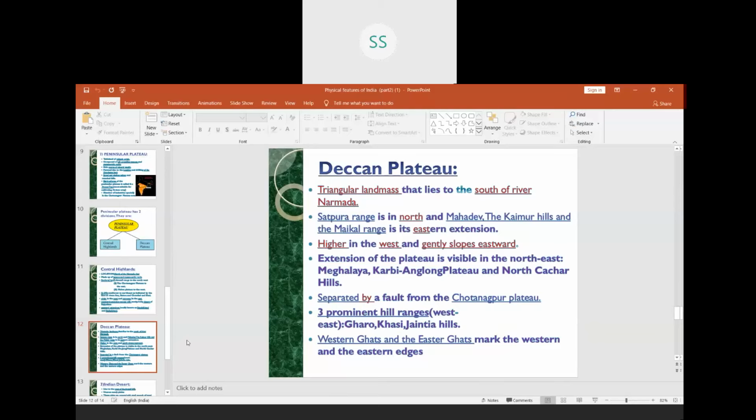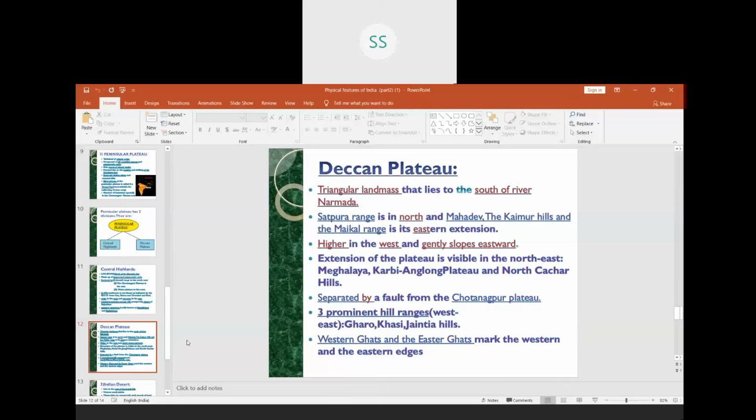In Meghalaya, again I am repeating, the Deccan Plateau is called Karbi Anglong Plateau and North Cachar Hills. This is separated by a fault from the Chota Nagpur Plateau. Chota Nagpur Plateau is a part of the Central Highland. Meghalaya Plateau is part of the Deccan Plateau.